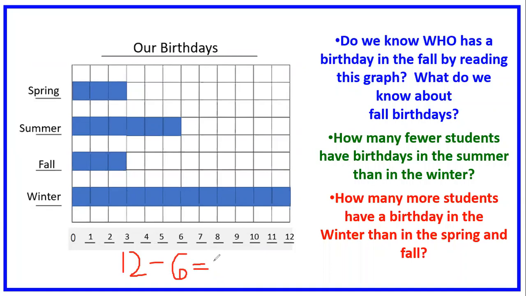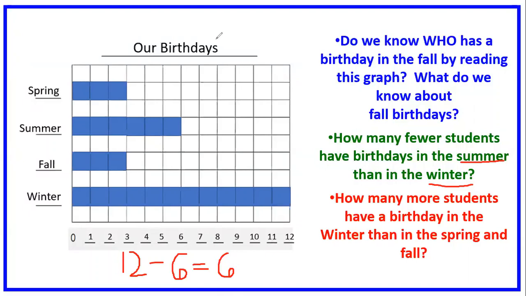Let me try that again. Here we go. Where did I get this 12 from? Winter. Where did I get this 6 from? Summer. Okay, make sure you know that if it's asking how many fewer students have birthdays in the summer than in the winter, I need to put my bigger number first, because 6 minus 12 is not going to work, y'all. Not in second grade. Okay, so 12 minus 6 equals 6. What does 6 mean? Oh, 6 fewer students have birthdays in the summer than in the winter.